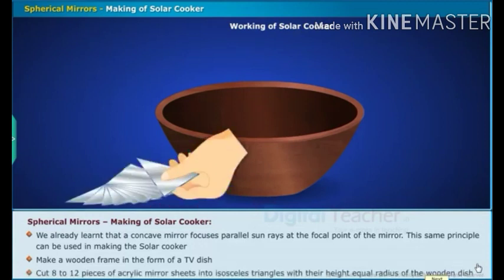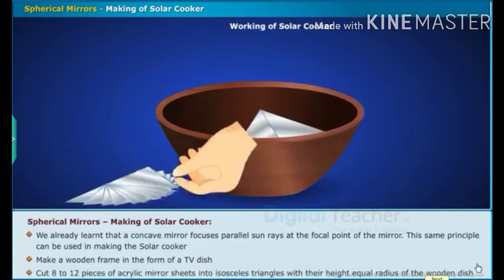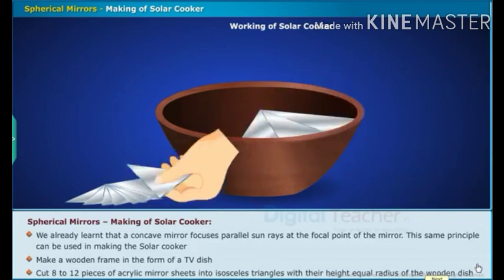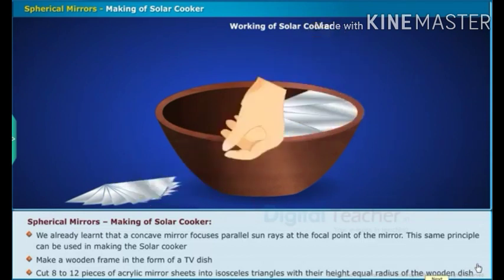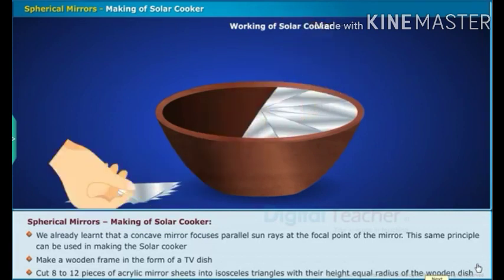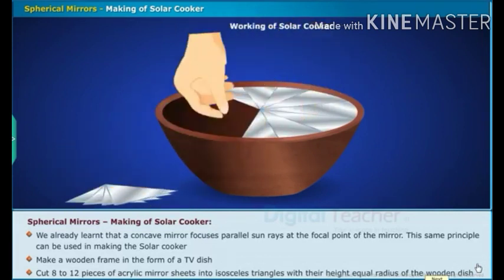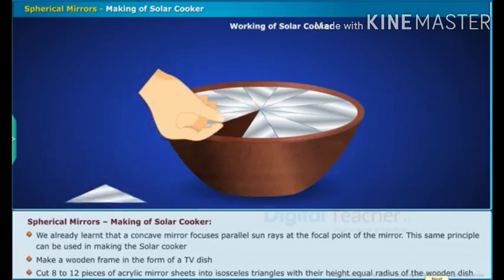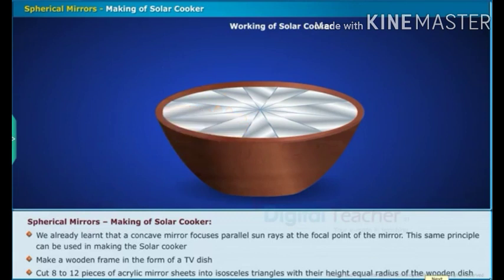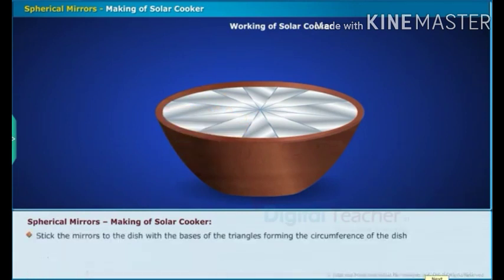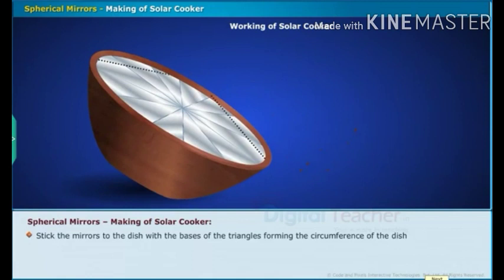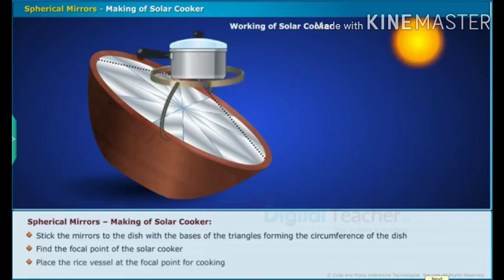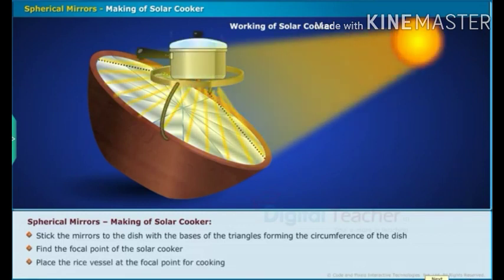Cut 8 to 12 pieces of acrylic mirror sheets into isosceles triangles with their height equal to the radius of the wooden dish. Stick the mirrors to the dish with the bases of the triangles forming the circumference of the dish. Find the focal point of the solar cooker. Place the rice vessel at the focal point for cooking.